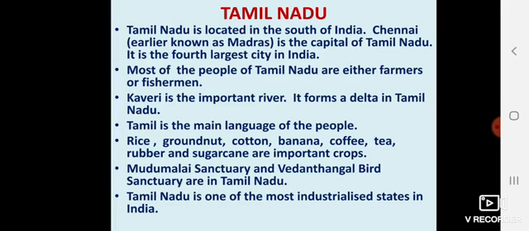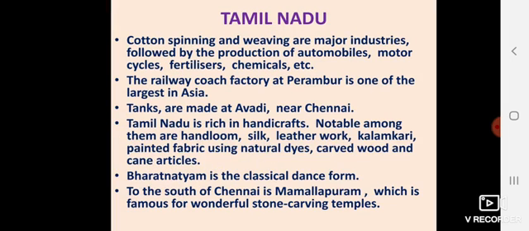Tamil Nadu is one of the most industrialized states in India, where many industries have been set up. Cotton spinning and weaving, where cotton threads and clothes are made, are the major industries, followed by the automobile industry, where vehicles like cars, scooters and motorcycles are made. Fertilizer factories and chemical factories are also there in Tamil Nadu.